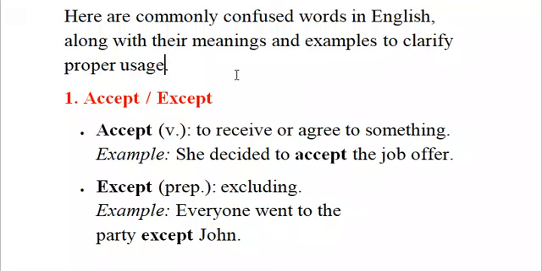So here are commonly confused words in English. Let's start from accept and except. First one is accept. Accept is just to receive or agree to something. So whenever we want to explain our idea while we are receiving or agreeing on something, we use the verb accept. For example, let us see by example.